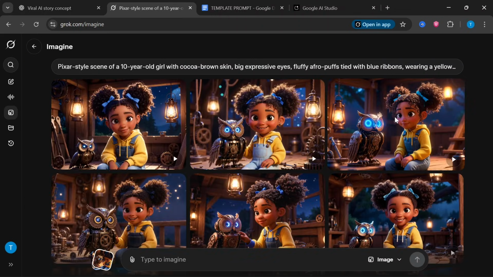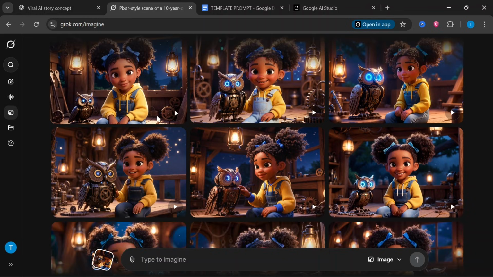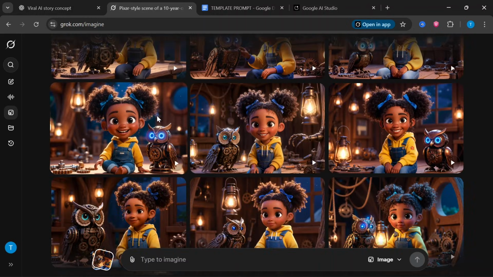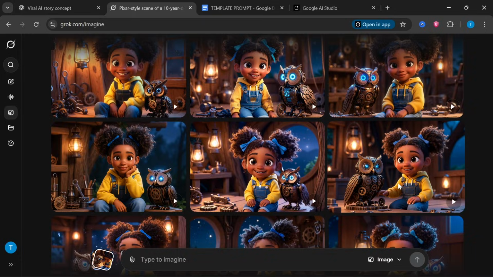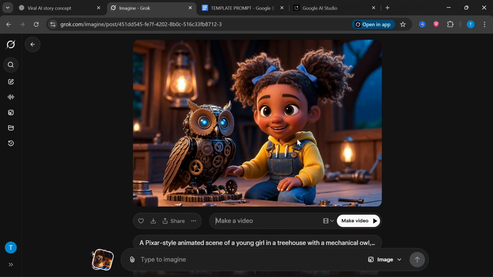Grok has just created a bunch of amazing images for our first scene. If I scroll here, you'll see that there are a lot of them. So I'm going to go with this one. This image looks really amazing. Remember when we disabled that automatic video generation? This is where it comes in handy. If we had not disabled it, this image could be turned into a video instantly without our consent. So this is why we had to turn it off.